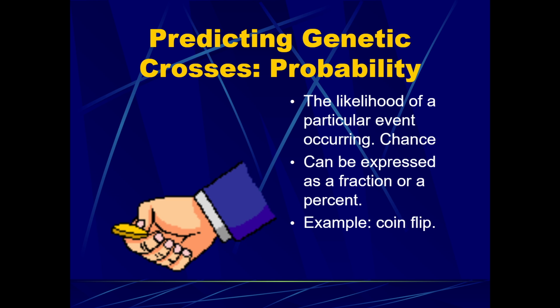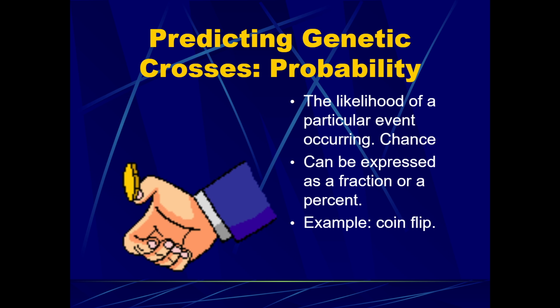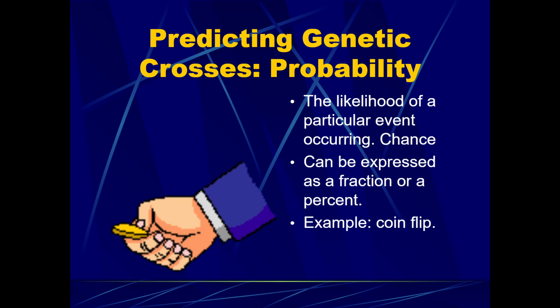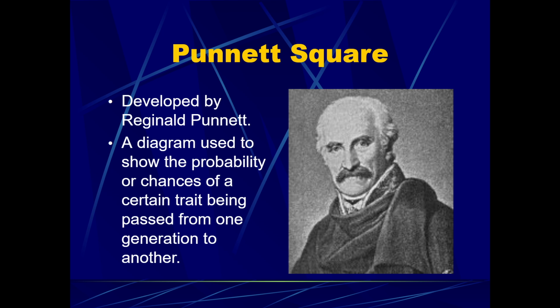And we can predict genetic probability crosses. We can do so by doing something like a Punnett square, which is basically a sophisticated coin flip. We're basically figuring out the likelihood of a particular event occurring, and that does really fall down to chance, but it can be expressed as a fraction or a percent. So coin flip again, it's a great example. Now, Reginald Punnett developed the Punnett square. It's a basic diagram used to show the probability or chances of a certain trait being passed from one generation to another.